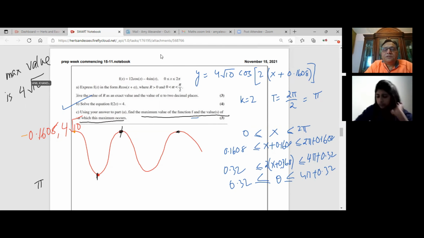Which is the amplitude? Is that clear? But the x value is minus... Yeah, 0. The x value is and plus pi. Keep on adding pi to this, right? Because the time period is pi.